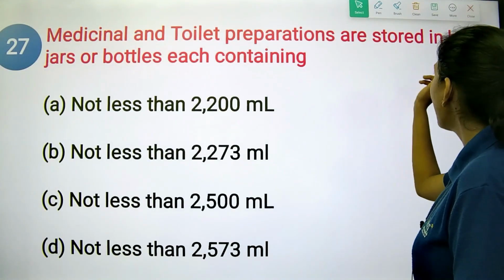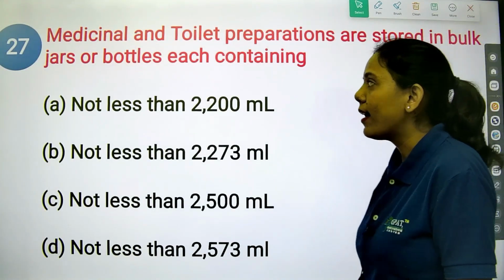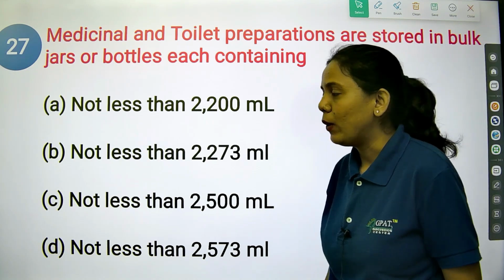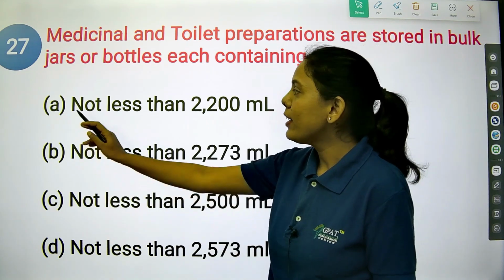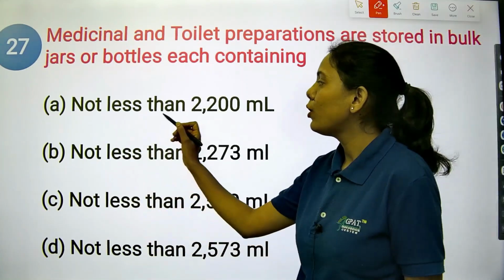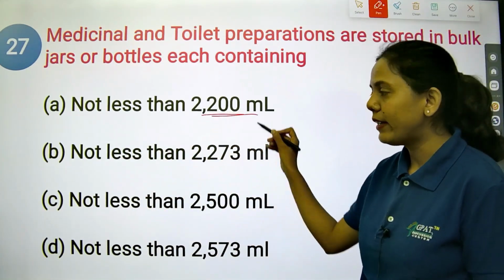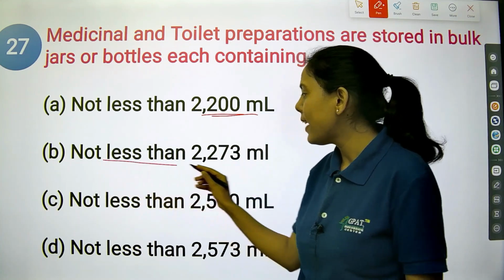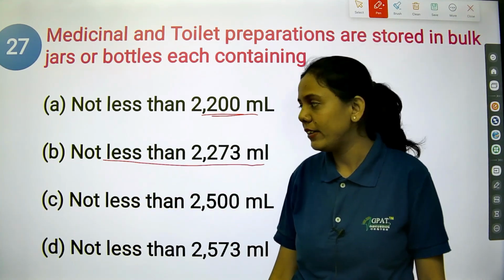The next question is, medicinal and toilet preparations are stored in bulk jars or bottles, each containing. Okay, so there is a limit. Option A is not less than 2200 ml. Option B is not less than 2273 ml.